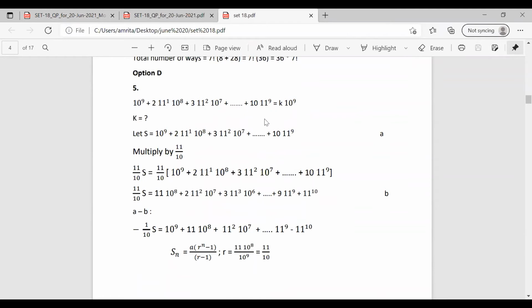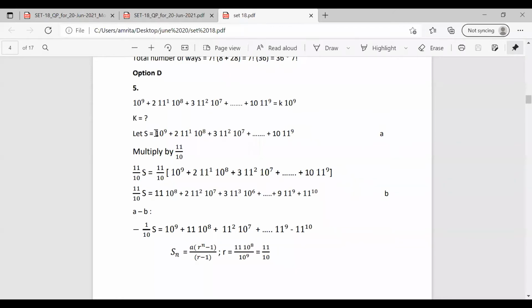So we are arranging the series as S is equal to 10 raised to 9 plus 2 into 11 into 10 raised to 8 plus 3 into 11 square into 10 raised to 7 plus etc. 10 into 11 raised to 9. So we are considering the series as S. Now we are going to multiply it by 11 by 10.